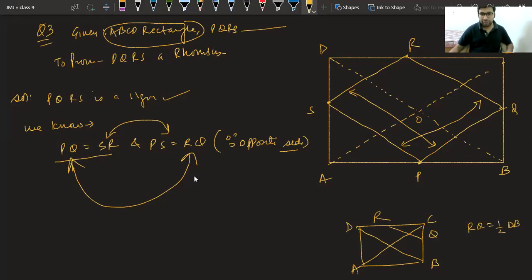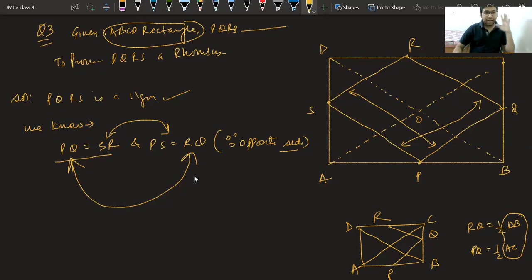RQ is half of DB and this PQ is half of AC. So class, if this DB and AC become equal, can't we say that RQ and PQ are also equal? Class, try to think. If DB and AC became equal, can't we say RQ and PQ are also equal? Please respond, class.